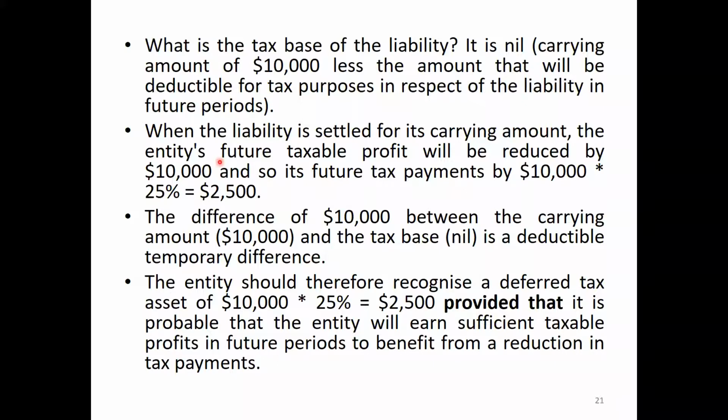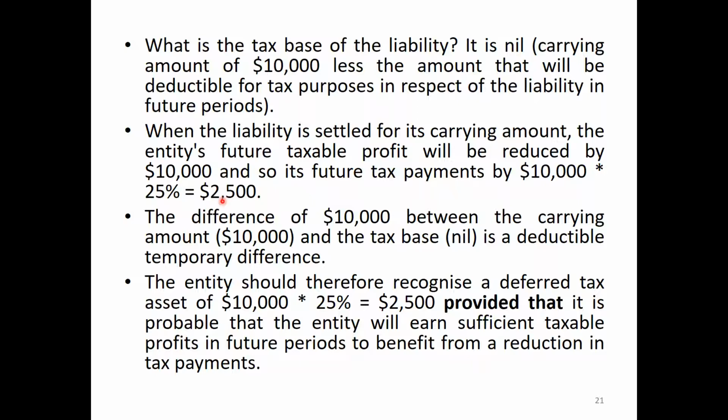When the liability is settled for its carrying amount, the entity's future taxable profit will be reduced by 10,000, and so its future tax payment will be reduced by 10,000 into 25%. So we paid high tax, right? The accounting profit is comparatively 10,000 less.